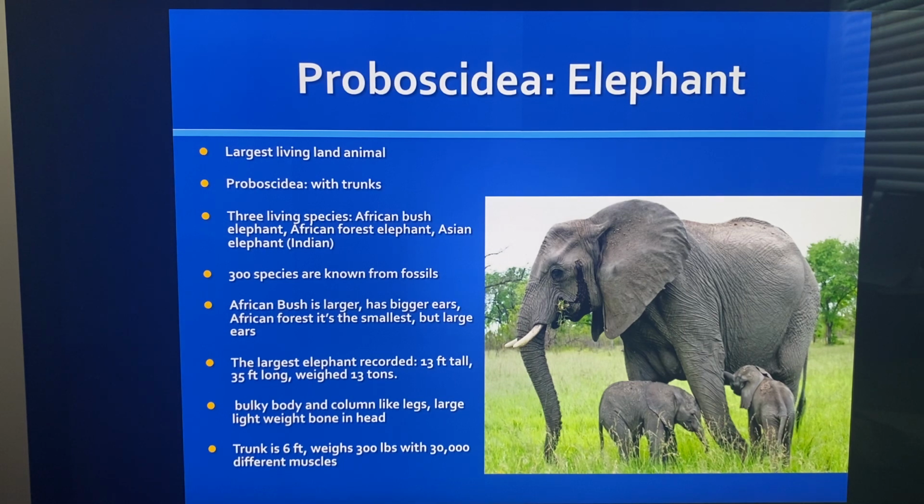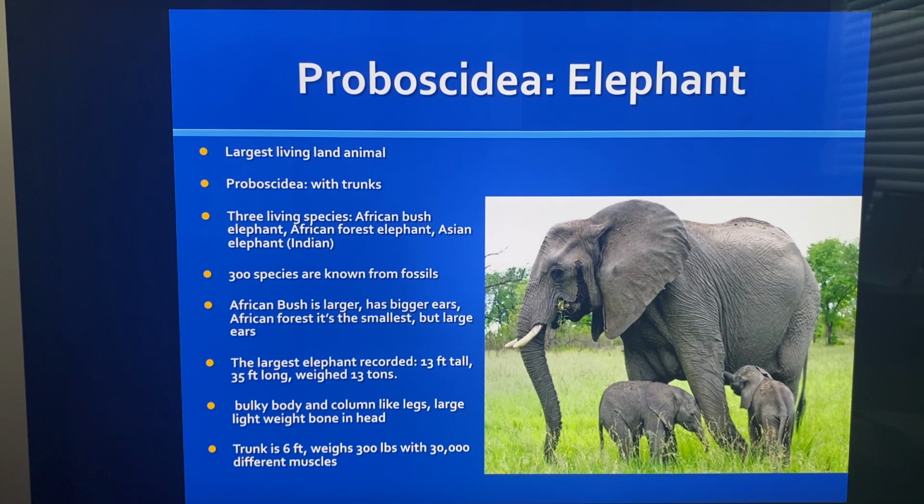The African bush elephant is larger. It has bigger ears. And the African forest elephant is smallest, but it has large ears too. African elephants have those large ears. The largest elephant recorded is 13 feet tall, 35 feet long, and weighed 13 tons.